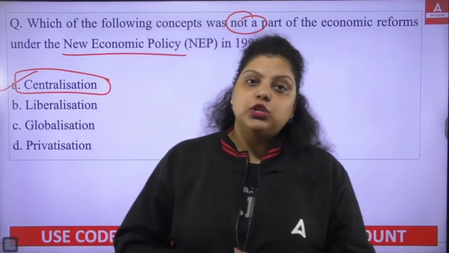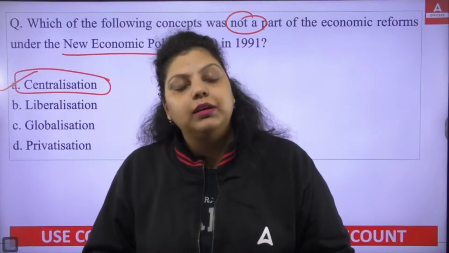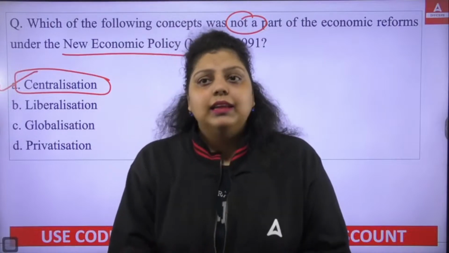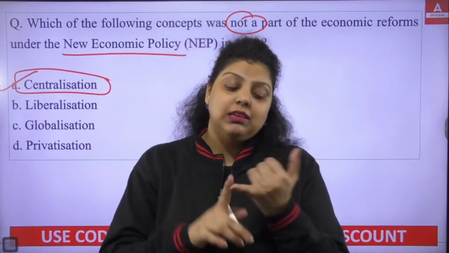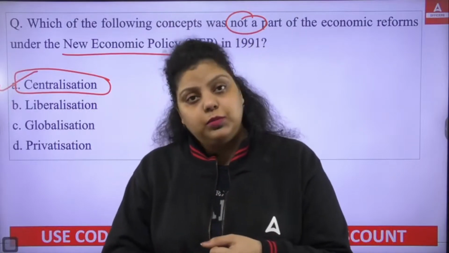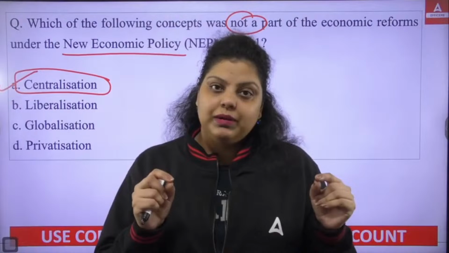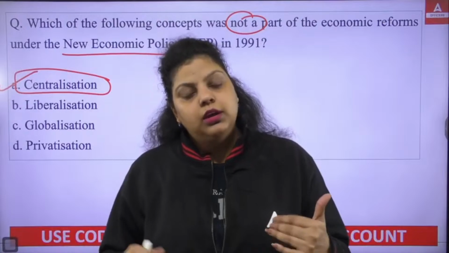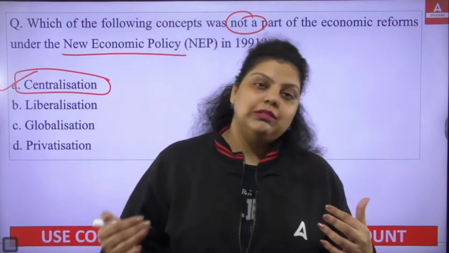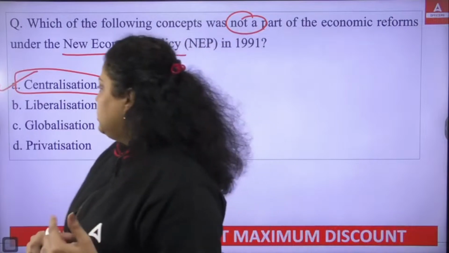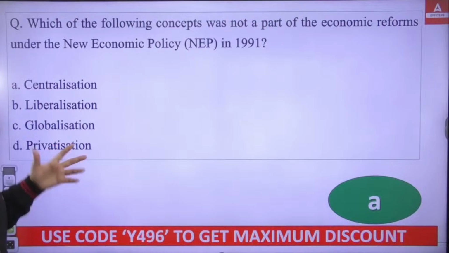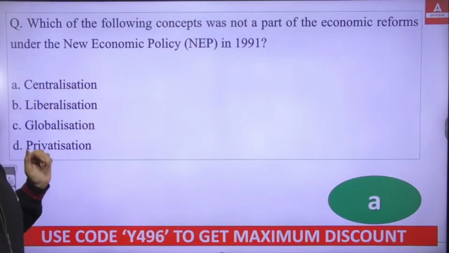So in the planning commission, the central government used to make the plan and the states and union territories had to follow all the plans. And the states and union territories did not have any option to give their suggestions or feedback in the centralized planning. So centralized planning means one authority decides what to do, when to do, how to do, and you just have to follow that. You do not have any authority to give your suggestion or your feedback. Okay, so that was the centralized power. And in the Niti Aayog, we have a decentralized power. In the Niti Aayog, the other parties are involved in the decision making. Clear? So right answer is A here.